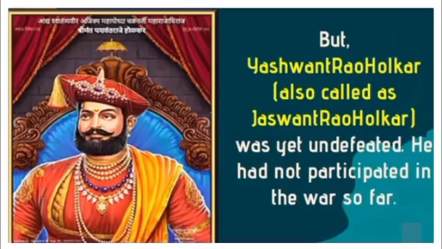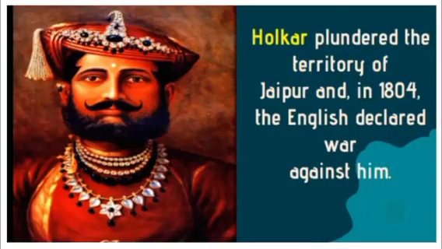But Yashwantrao Holkar was yet undefeated because he had not participated in the war so far. Instead, Holkar plundered Jaipur, and in 1804 the English declared war against him.